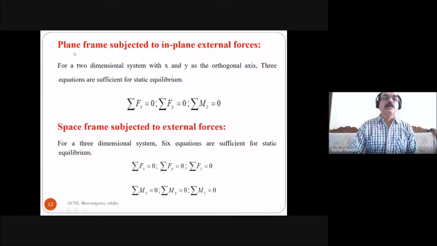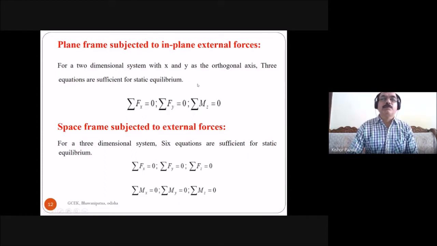So here, for a plane frame subjected to in-plane external forces, in a two-dimensional structure that has x and y axes, when the load is also acting in the two-dimensional system, only 3 equations are sufficient for static equilibrium.